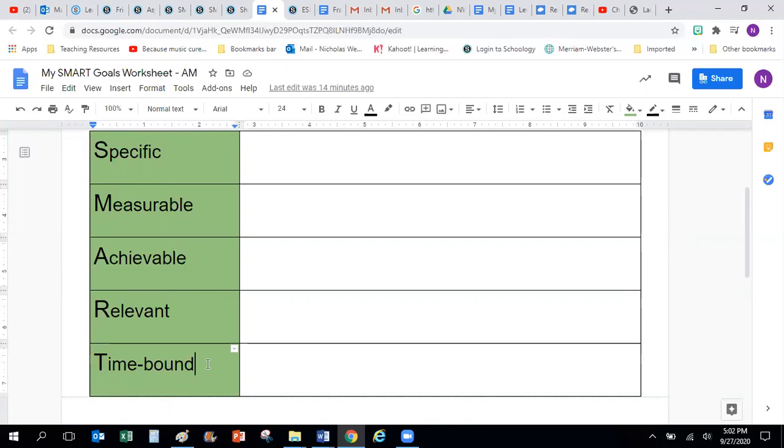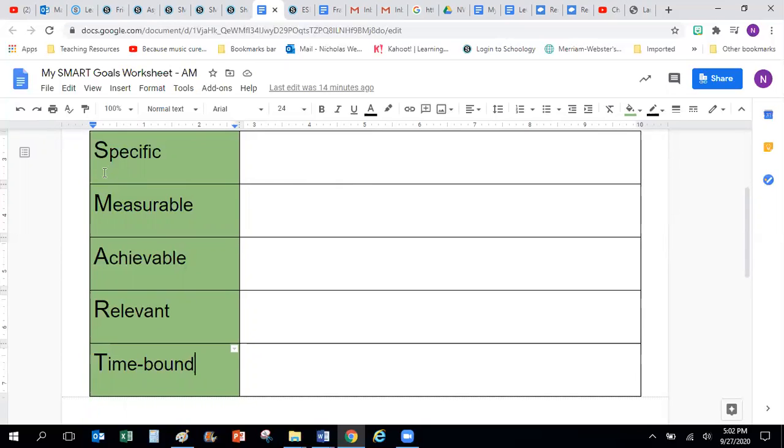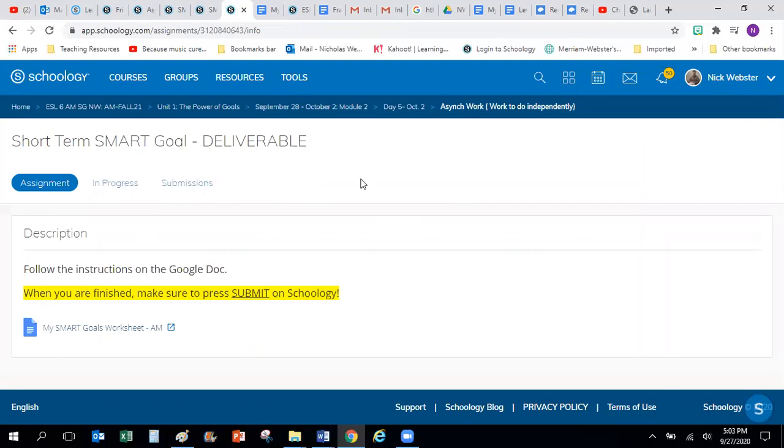So again, if you're trying to get your GED, you should say something like, I want to get my GED in the next 6 months or in the next year, right? Give us a time that you will achieve this goal. So you'll explain how the goal is SMART and how it meets each of these standards, and type your answers in these boxes. And then again, remember, when you're finished, you come back to the Schoology page and press submit. If you don't press submit, then I will not be able to see it.